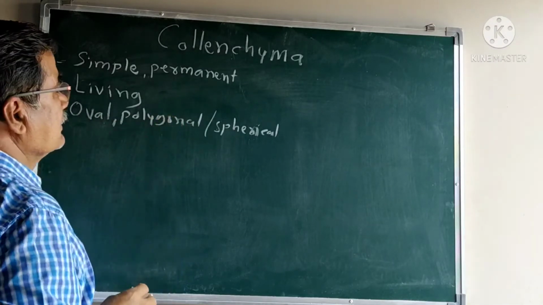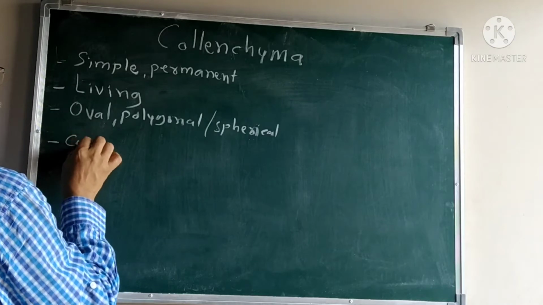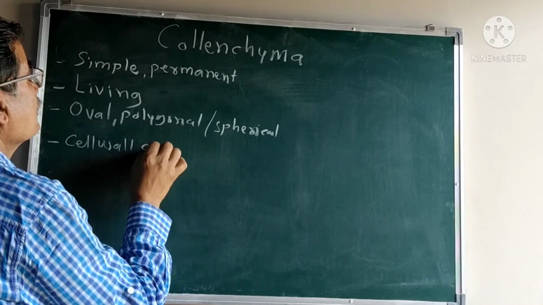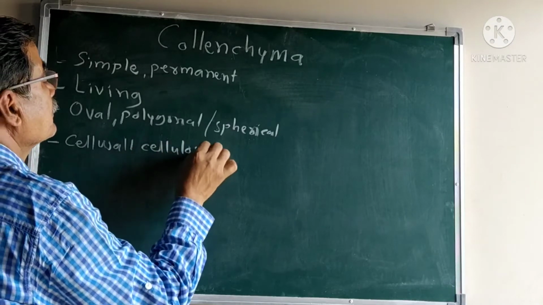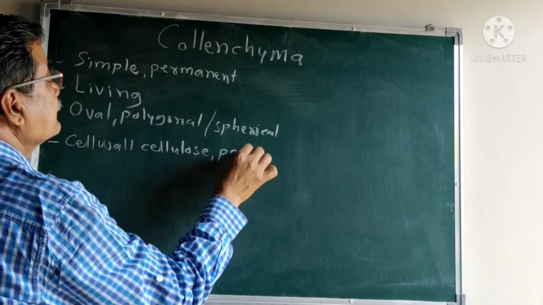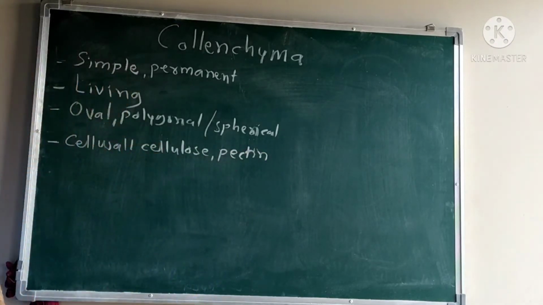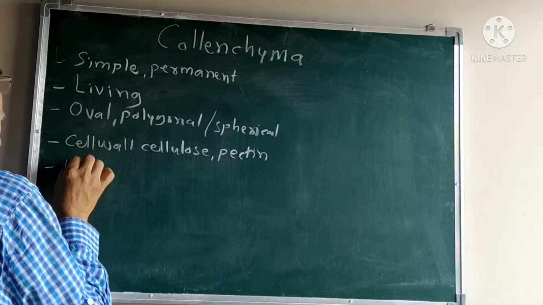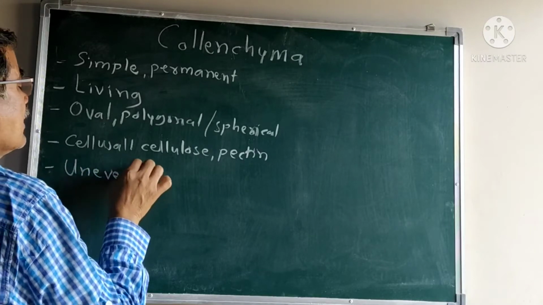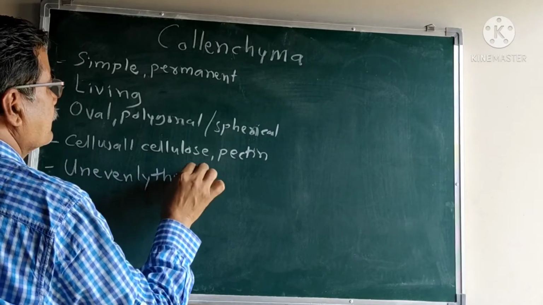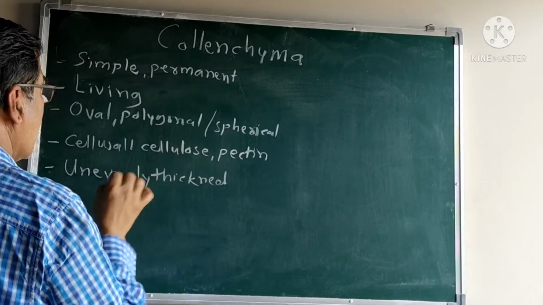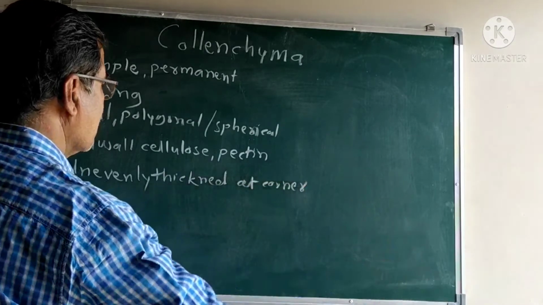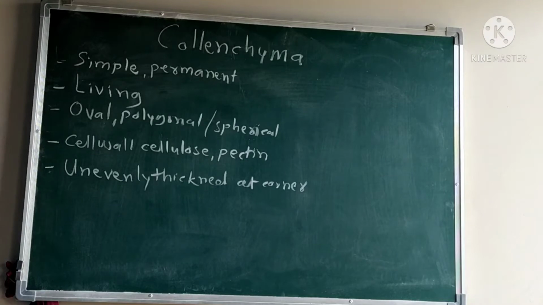The cell wall possesses cellulose and pectin. The cells are unevenly thickened at corners.